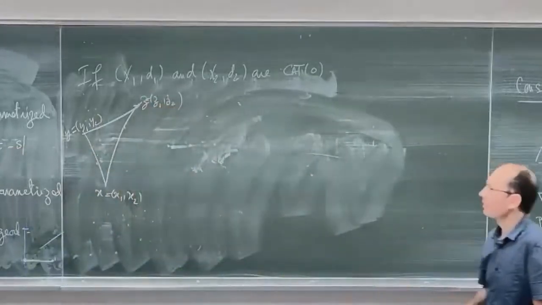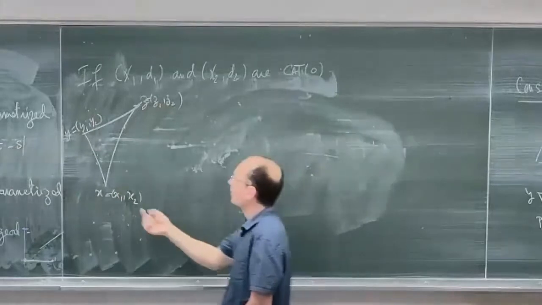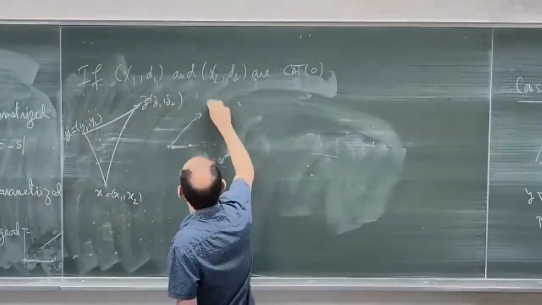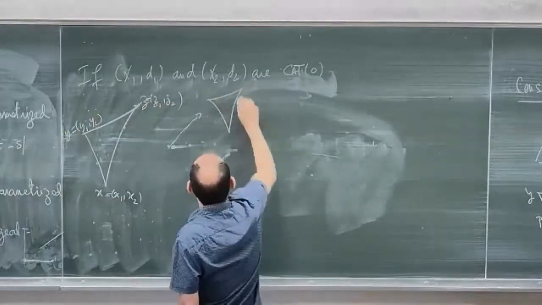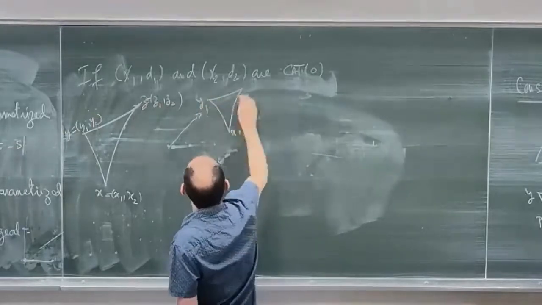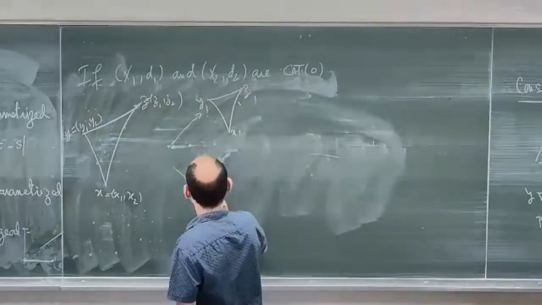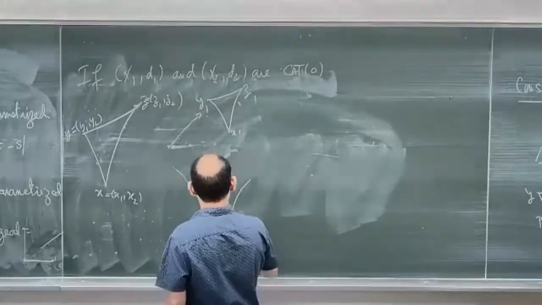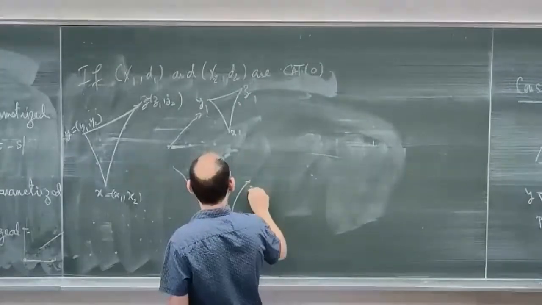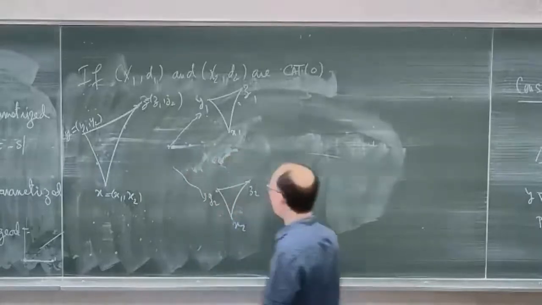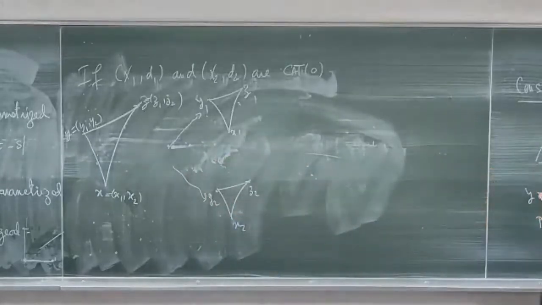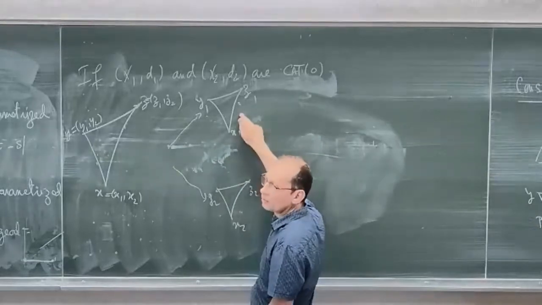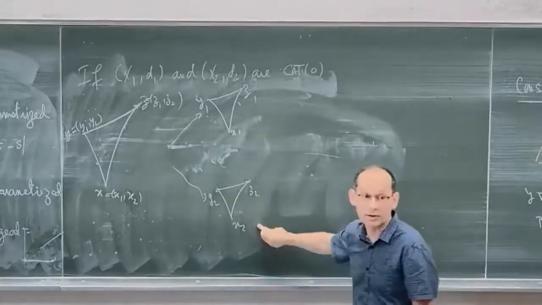In fact, taking a triangle in X is like taking two triangles: one in X1, which is X1, Y1, Z1, and another one in X2, which is X2, Y2, Z2. And since X1 and X2 are CAT(0), I have a comparison triangle in R2 for this one and another one in R2 for these two.